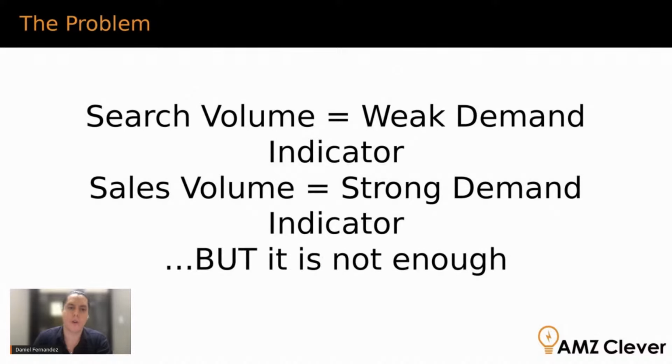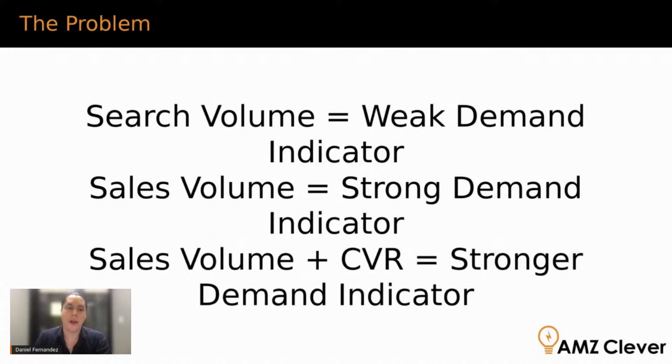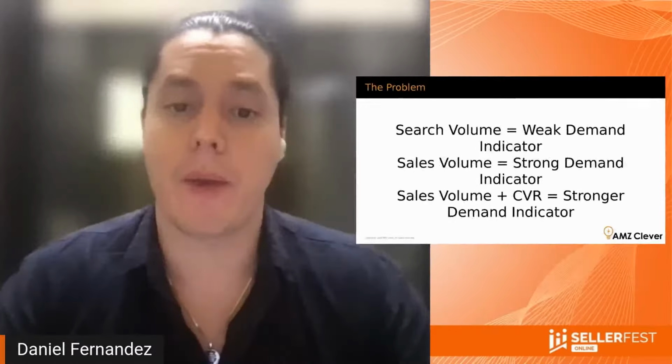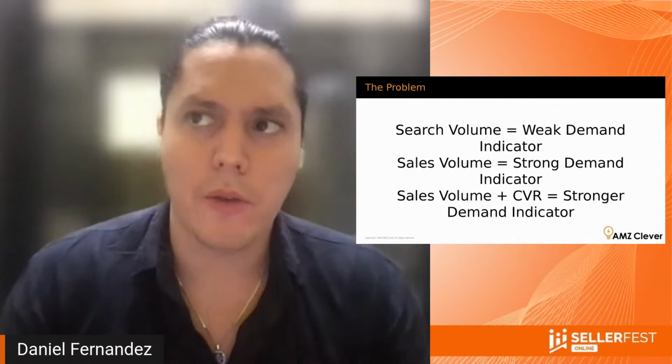But that is not enough, right? There is something even better than sales volume, and that is figuring out your sales volume per keyword plus the conversion rate for organic purchases per keyword, which is what we're going to be talking about today, and that is a stronger demand indicator. So I want you to think about this for a second.